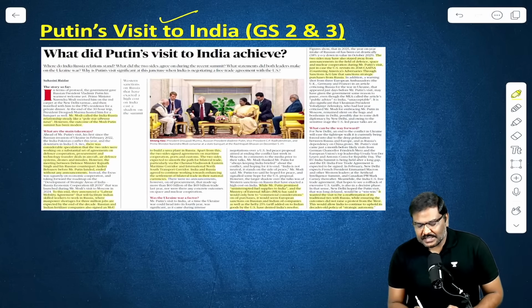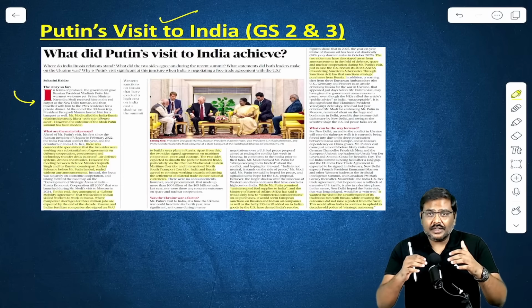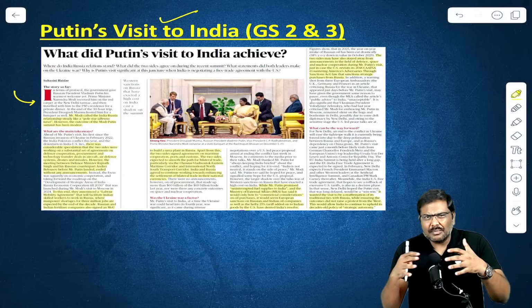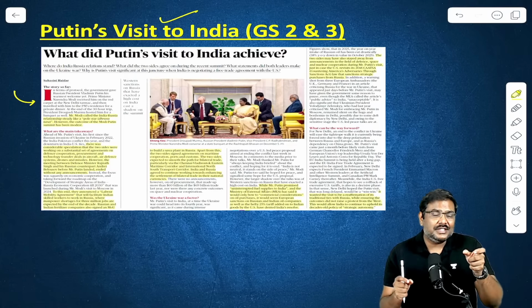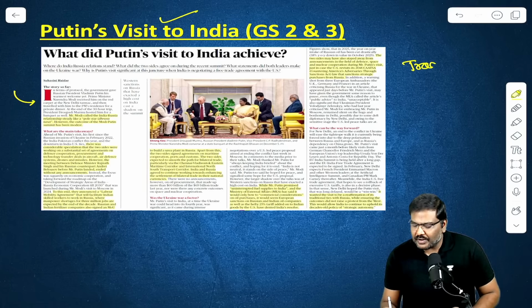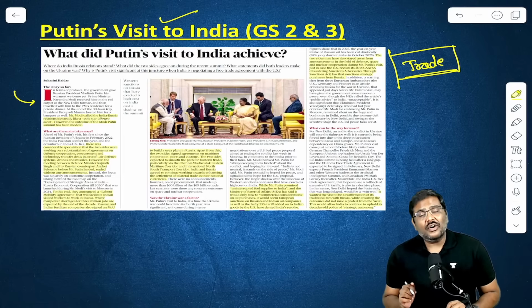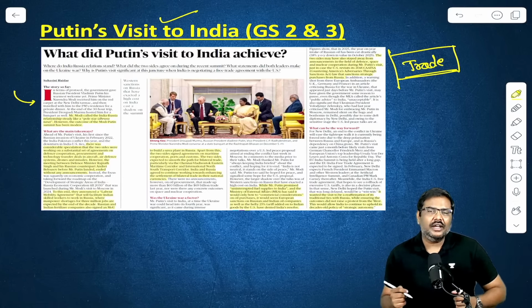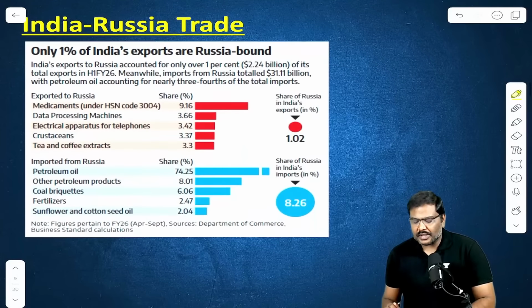But the article basically says a lot of discussion that took place, at least what is available in the public domain, was not focused on defense. Rather, it was focused on trade relationship between Russia and India. It was focused on trade relation. What kind of agreements were signed and what were discussed in this particular summit? For example, have a look at this.